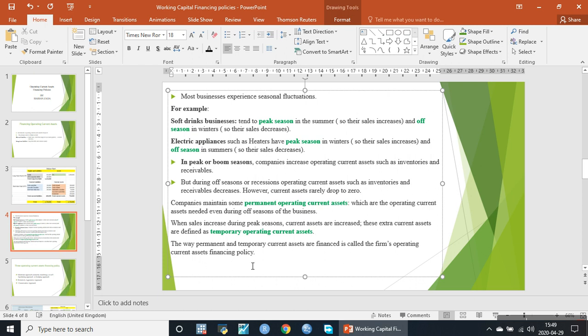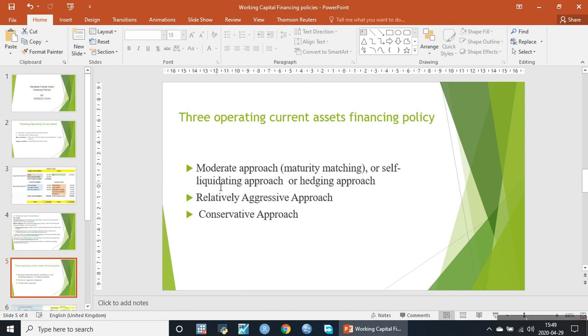There are three operating current asset financing policies. The first one is the moderate approach, or maturity matching approach, or self-liquidating approach, or hedging approach. Second is the relatively aggressive approach, and the third is the conservative approach.